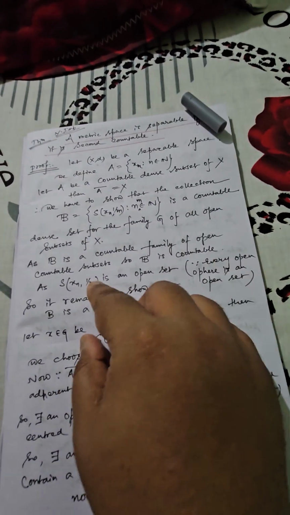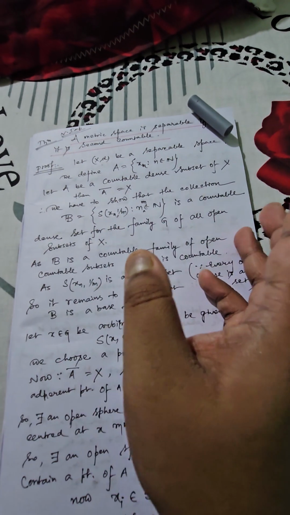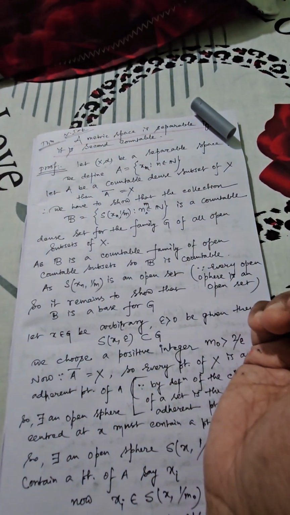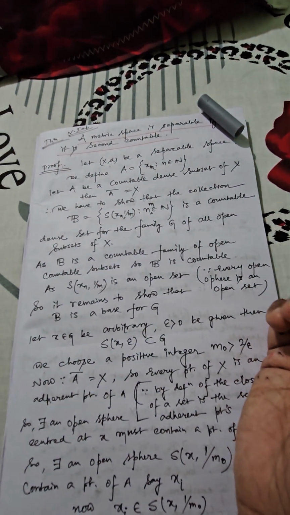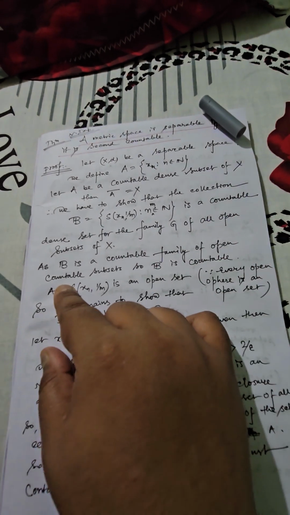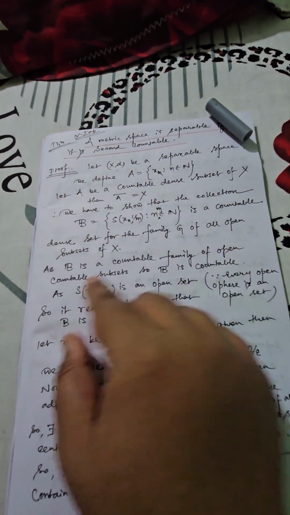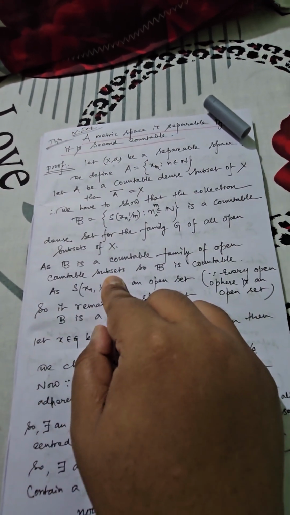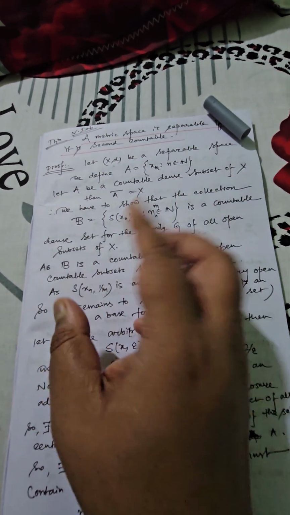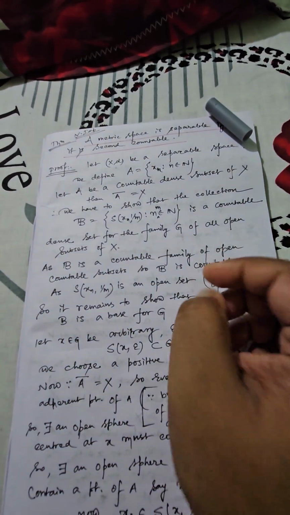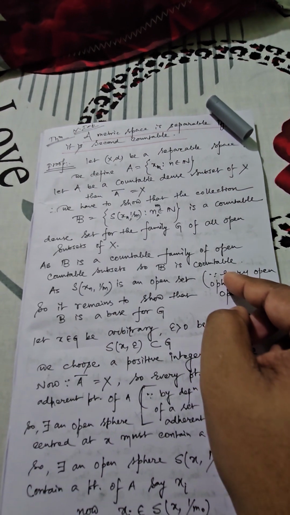Now definitely B is considering different values of m and n. Obviously technically it will consider infinitely many elements, so we can say B is a countable family of open subsets, and hence because it is a collection of open subsets indexed by countable sets, itself it is countable.